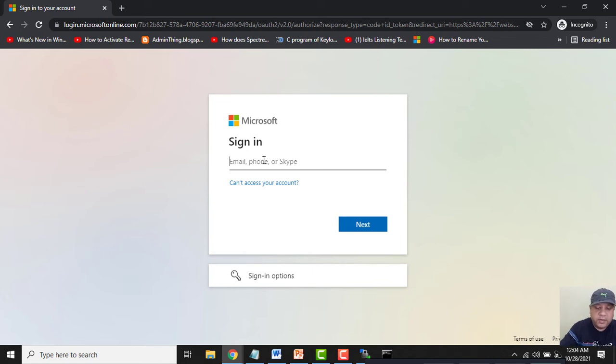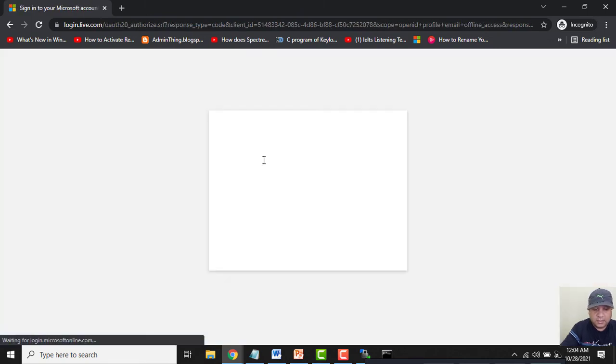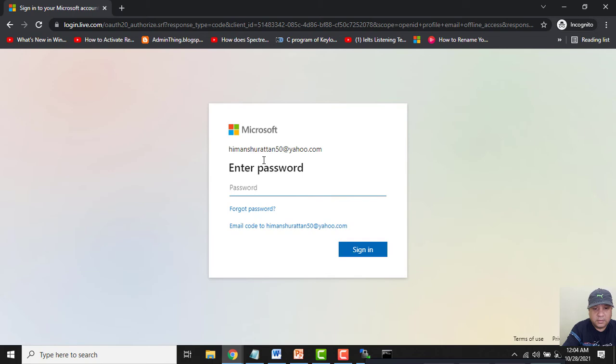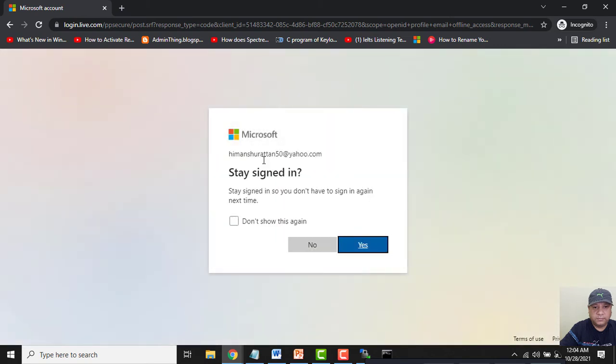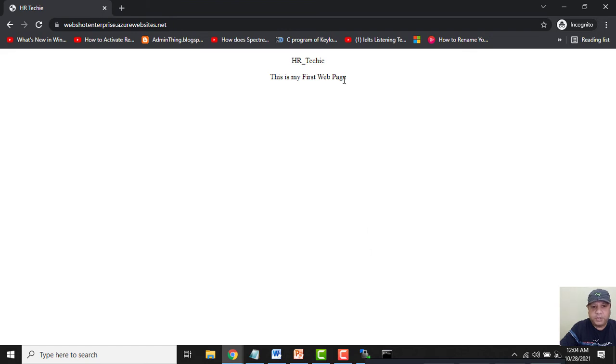So I already have a user with my name. Let me enter it over here. Now I will enter my credentials. Click on yes. And see, I am now able to access my web app page through AD authentication.